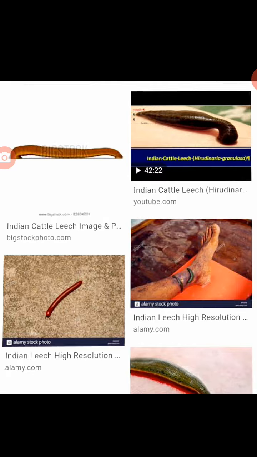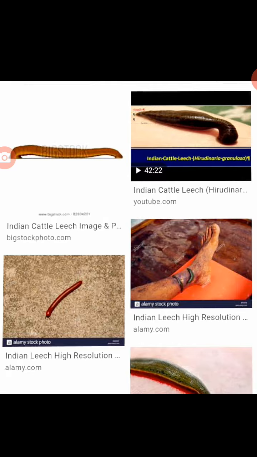Locomotion. Locomotion in leech takes place in 2 types. One is a looping or crawling movement. Second one is the swimming movement. Looping or crawling movement is brought about by contraction and relaxation of muscles.